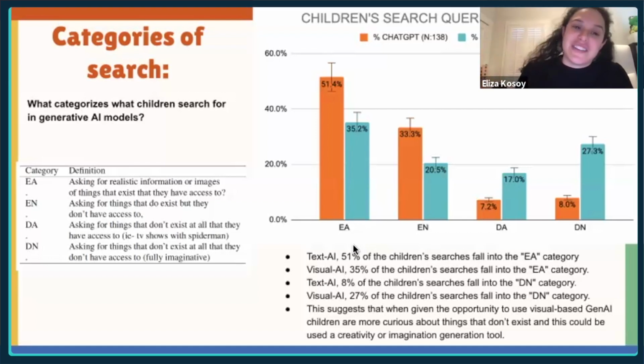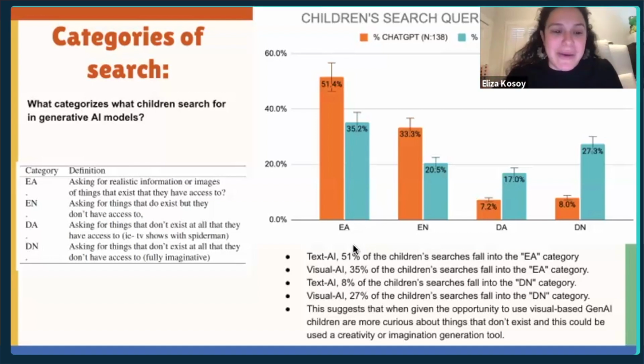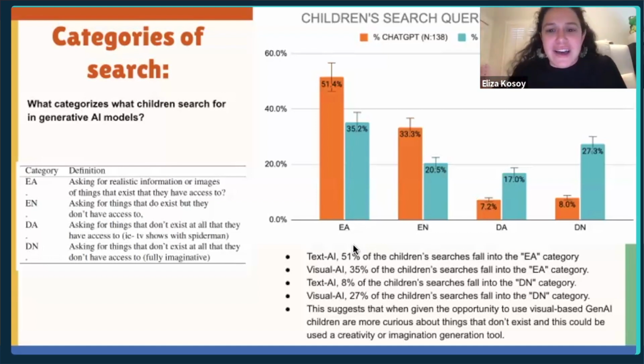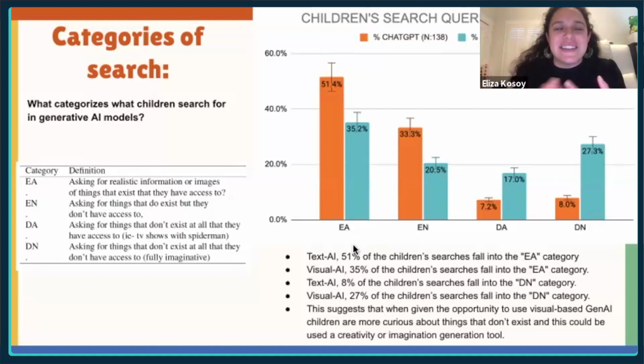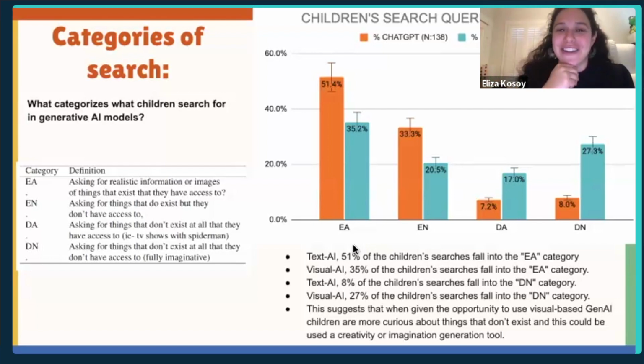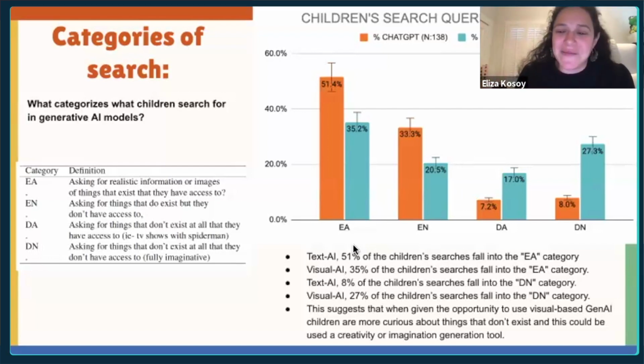And I'm really curious to see how this will affect how they're thinking about these things and how it'll really push the boundaries of their creativity and allow them to almost pursue it and use it as a tool to help them think more creatively. And if anyone has kids, this is definitely a fun thing to do with your kids, have them search things in Dall-E. It's really fascinating.